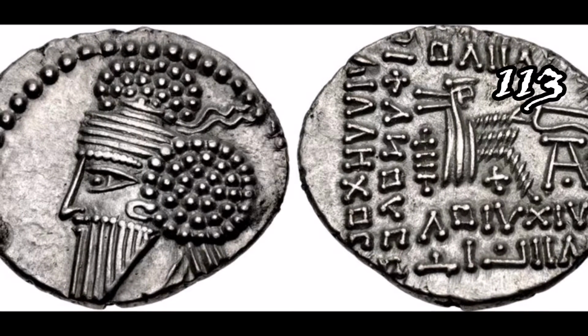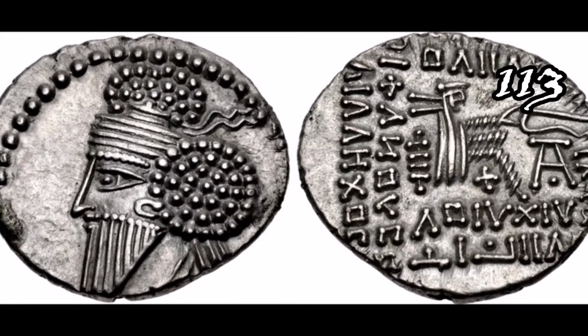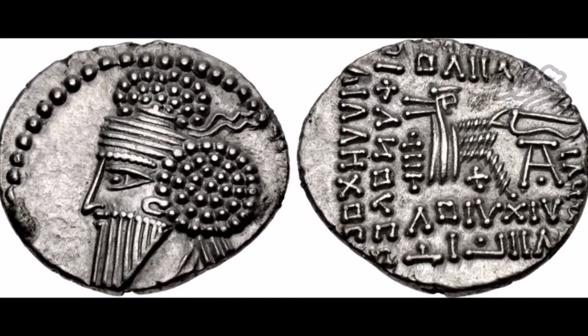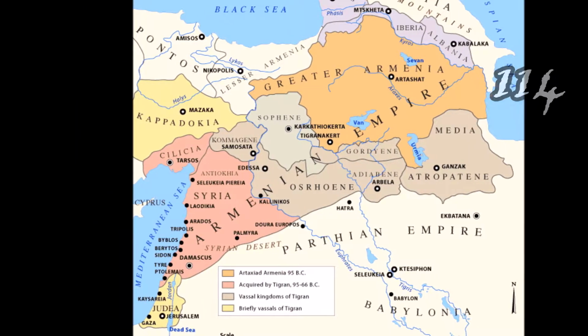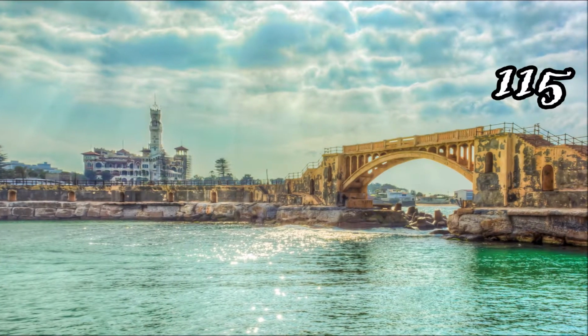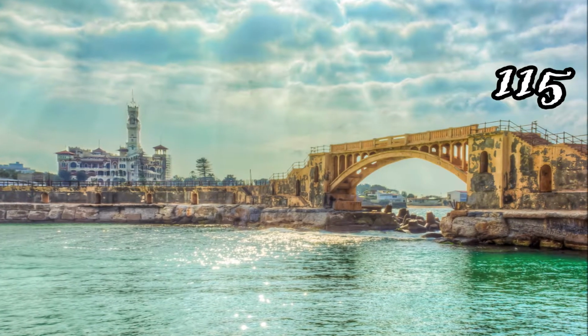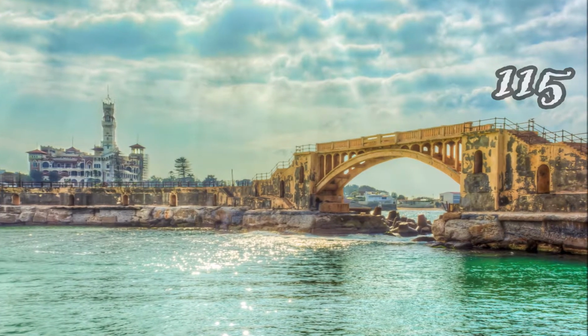Osroes I of Parthia violates the treaty with Rome by installing a puppet ruler in Armenia. The kingdom of Osrhoene becomes a vassal kingdom of the Roman Empire. Alexandria in Egypt is destroyed during the Jewish-Greek civil wars.